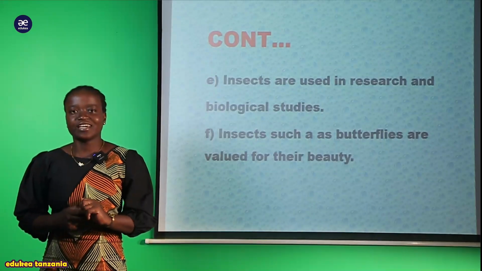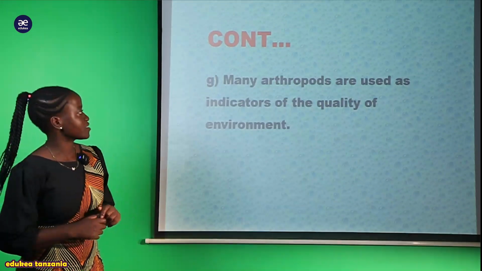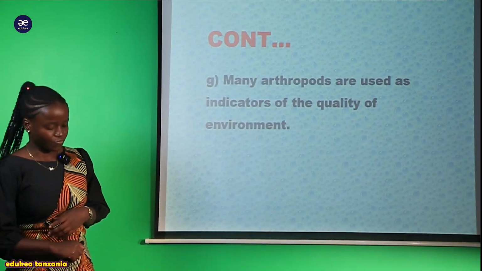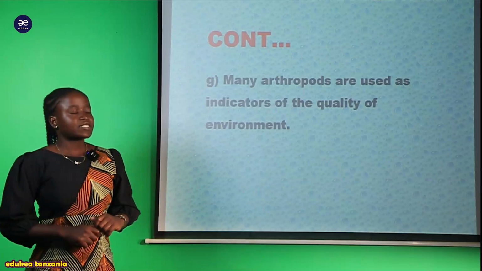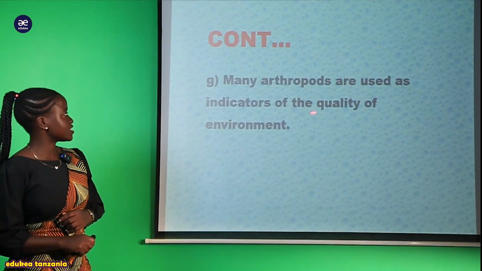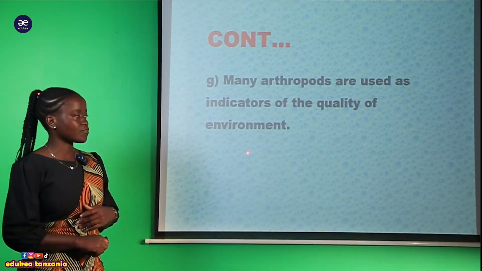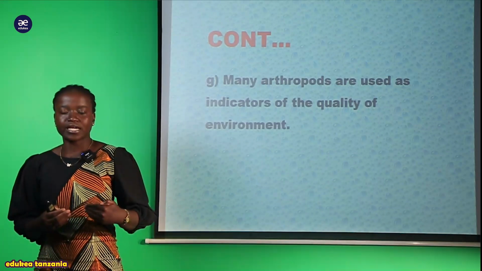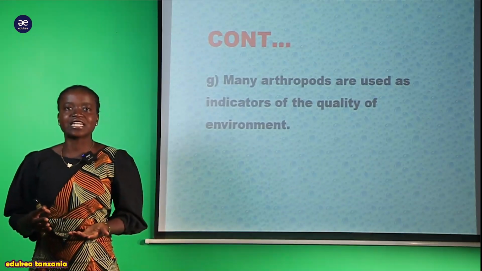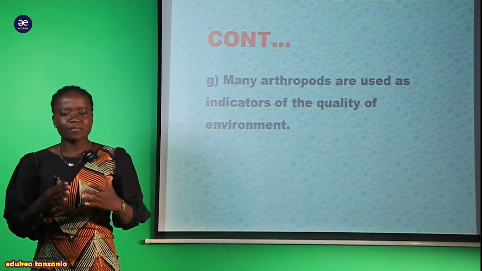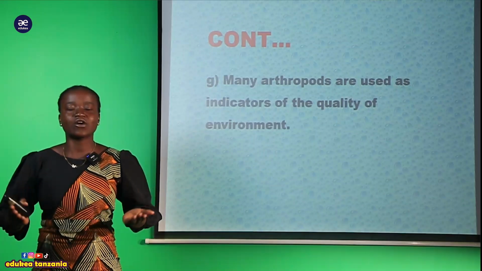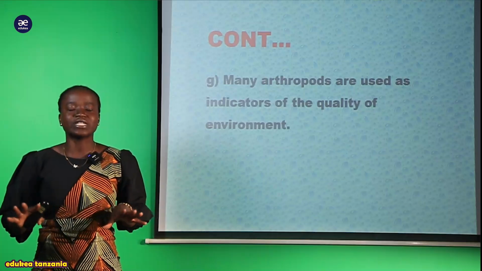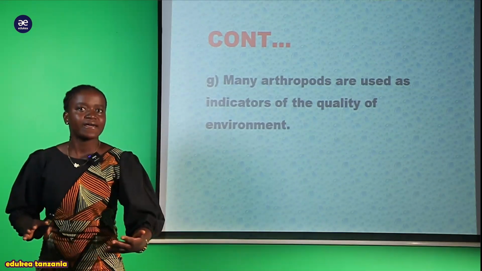And also we have another advantage that these organisms possess, and here we are saying that many arthropods are used as indicators of the quality of the environment. Arthropod tunasema kwamba wanatumika kama indicator ya kuonesha kwamba hayo mazingira ni mazuri. Ndipo sehemu yoyote ambayo kunakuwa na many kinds au kunakuwa na a lot of arthropods, meaning that hilo eneo linakuwa ni zuri in terms of rutuba and so on.